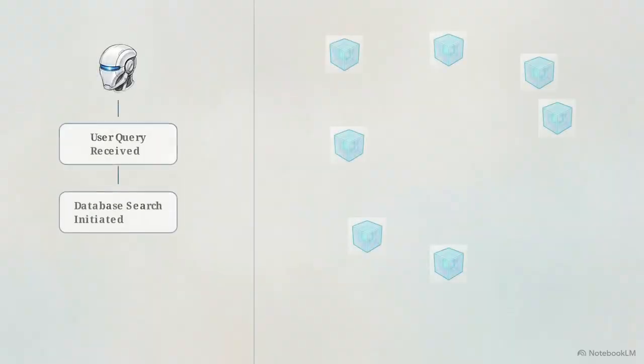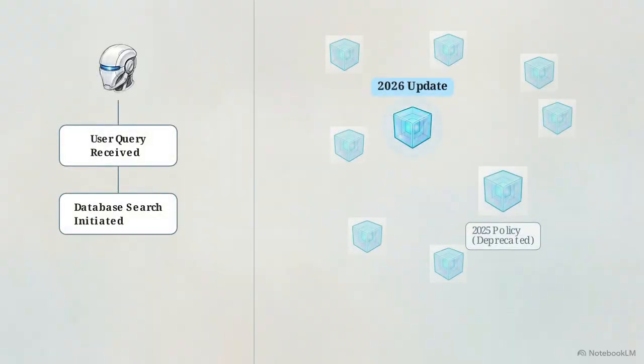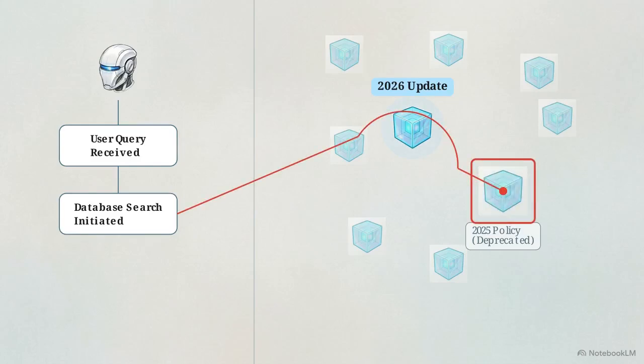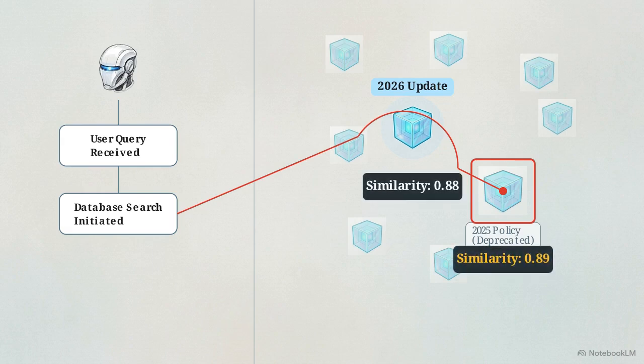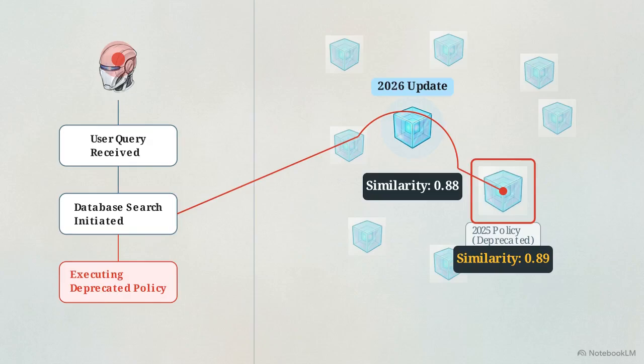This trace illustrates the zombie vector failure. When the agent queries the database, it bypasses the current update to retrieve a 6-month-old deprecated policy. It does this because the older document's mathematical cosine similarity was marginally higher than the new one.